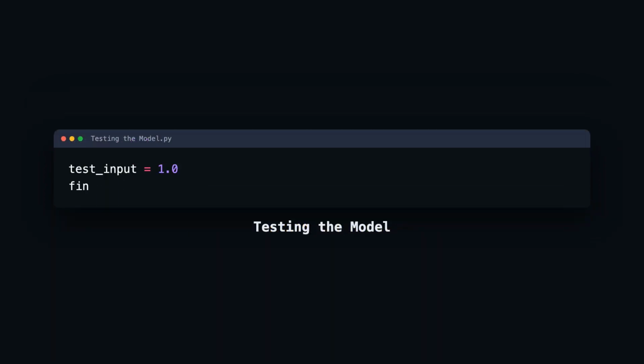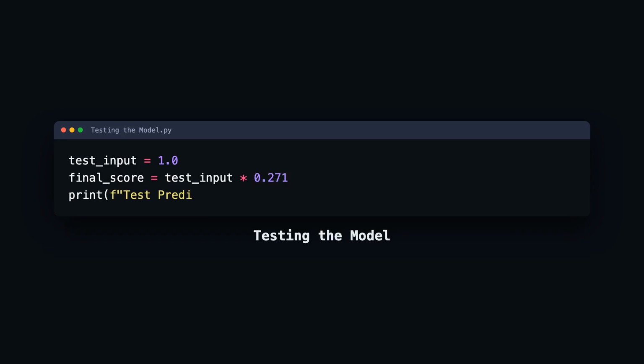After training, we must test the model on data it has never seen before. This is the true test of intelligence. Can it generalize? We pass a new input through our final weight and the activation threshold. If the weight has been tuned correctly, the model should predict the correct label, even for a value it didn't see during training. Never test your model on the same data you used for training, as that is just memorization.